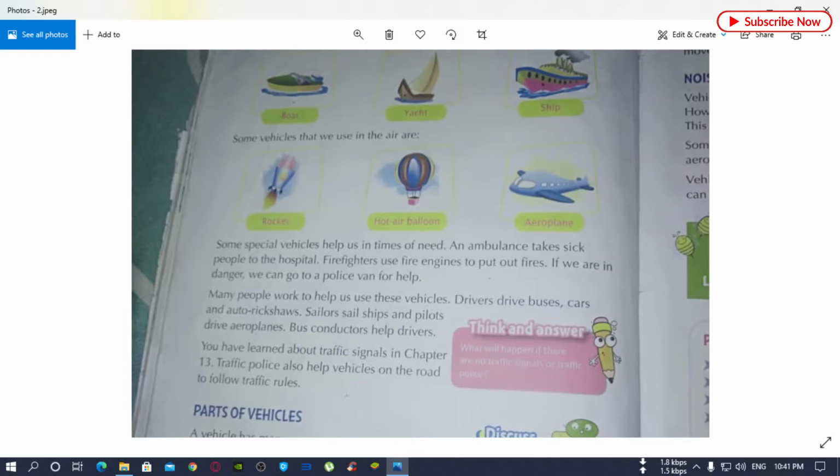Drivers use buses, cars and auto rickshaws, then sailors sail ships, and pilots also drive aeroplanes. Bus conductors help drivers. So these are the things which we use every day to go from one place to another.